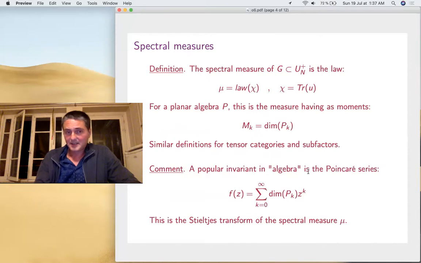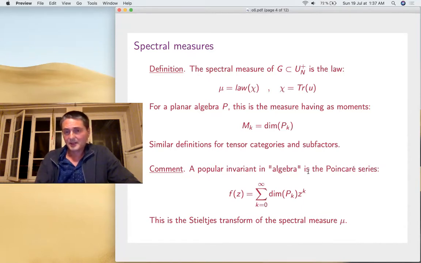Now, let's define an analytic invariant. We need invariants for all this, and the good invariant is the spectral measure. So for the quantum group, it's just the law of the character. For a planar algebra, it is the measure having as moments the dimensions. It's the same thing by Peter-Weyl in these very simple examples.